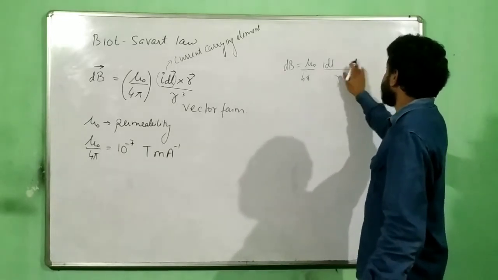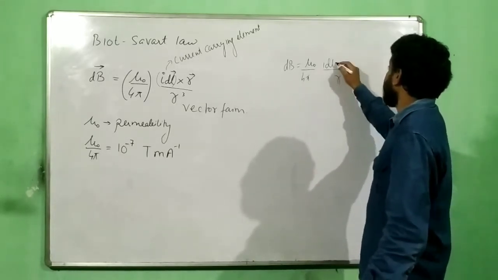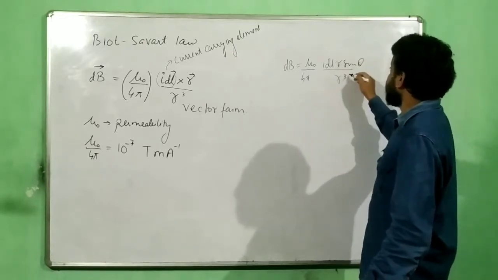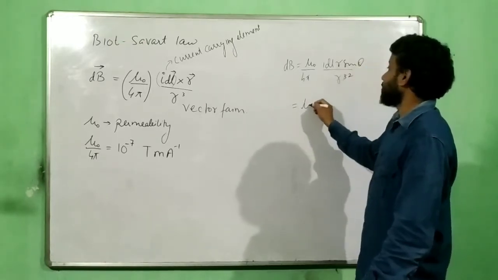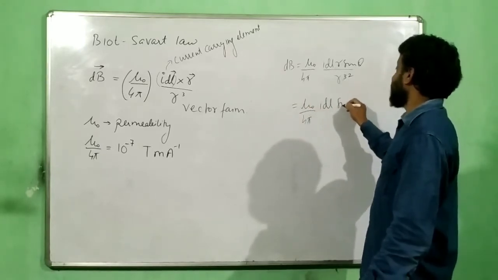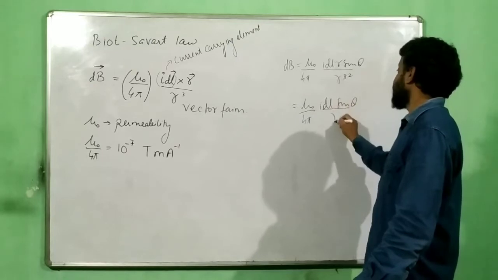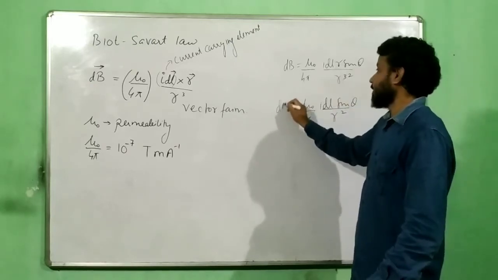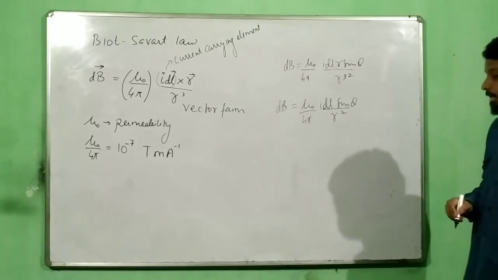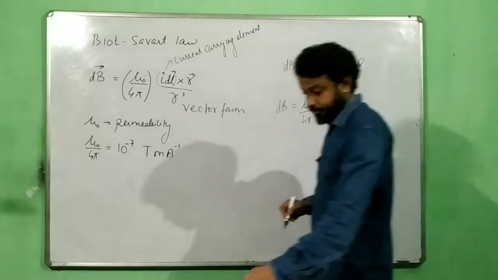Okay, I will write it completely. One of the r gets cancelled out, and so you will get mu naught by 4 pi I dl sine theta divided by r square. This is my magnitude form: mu naught by 4 pi I dl sine theta divided by r square.